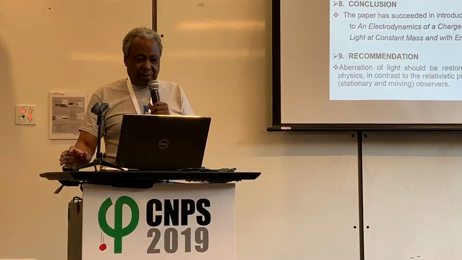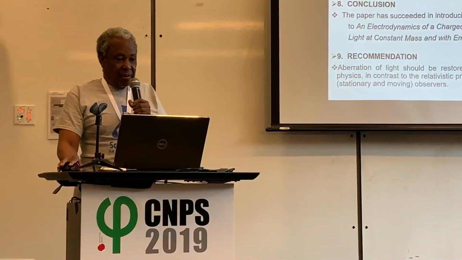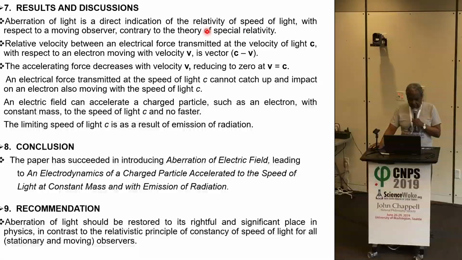But here we have an experiment which really shows that this is not so. You can add to or subtract from the speed of light. The relative velocity between an electrical force transmitted with the velocity of light c and an electron moving with velocity v is c minus v.